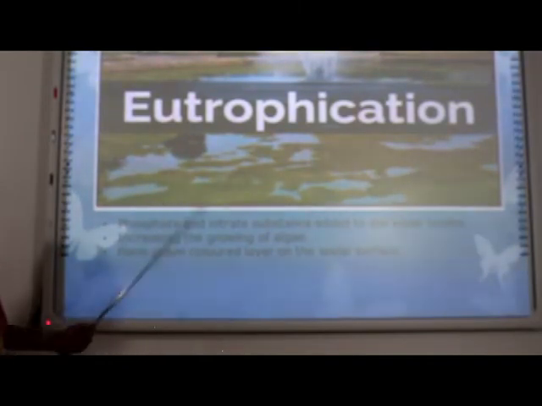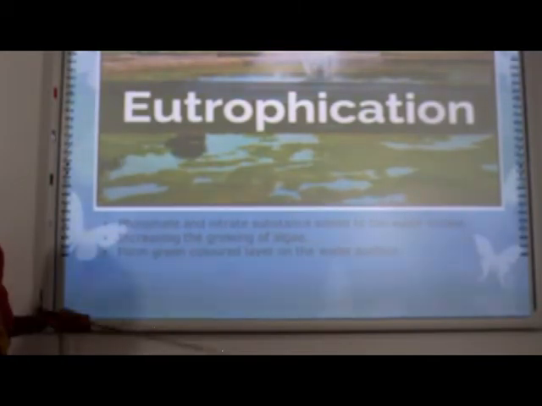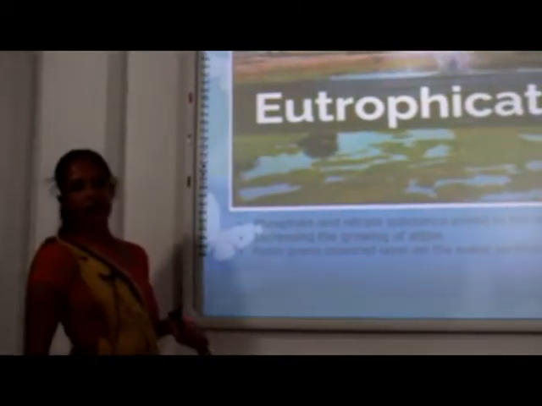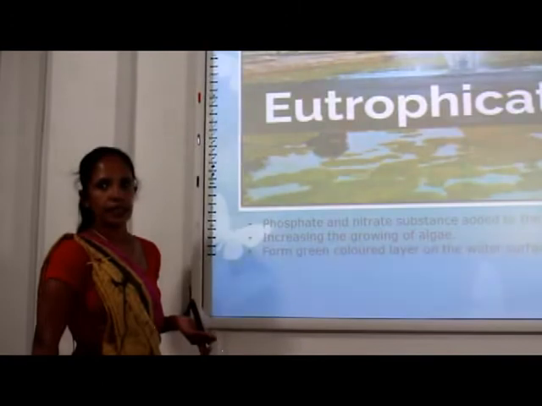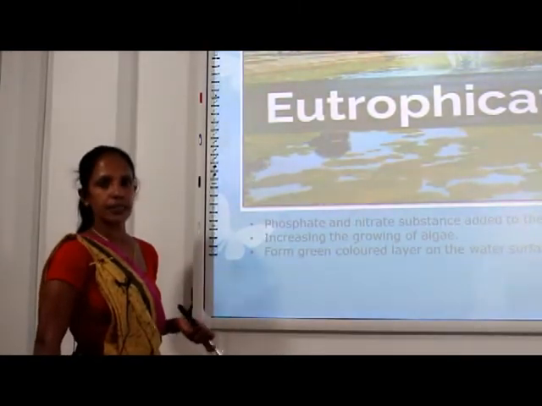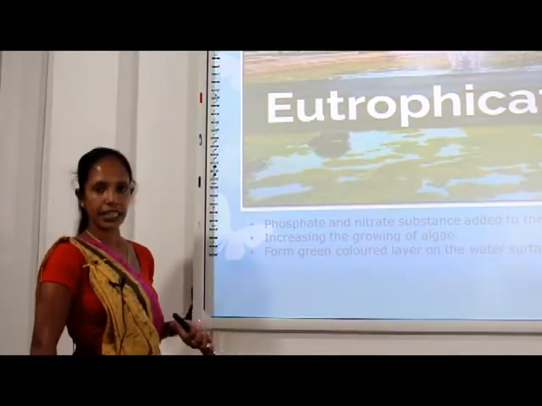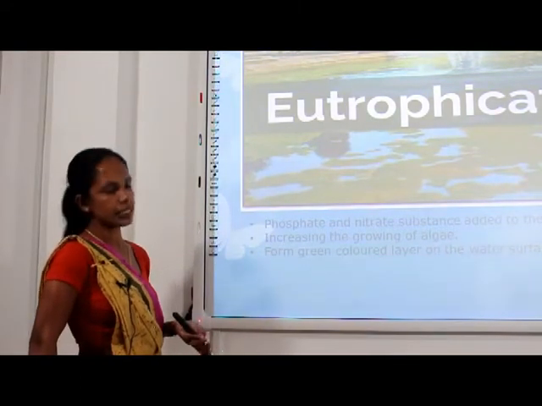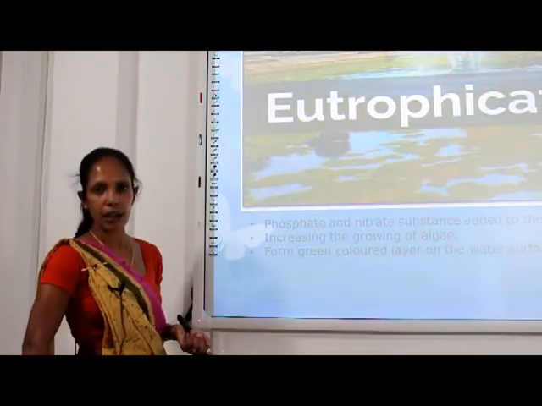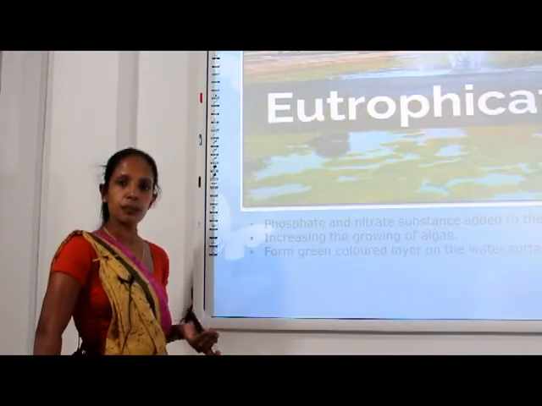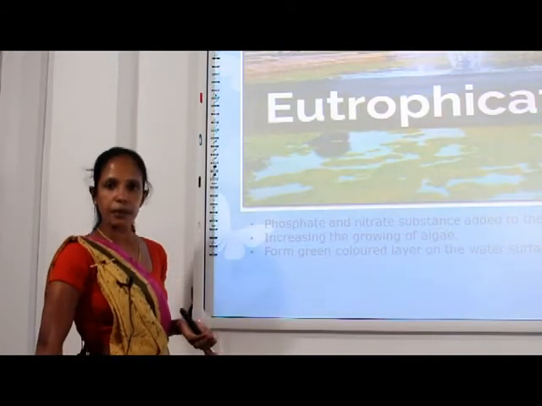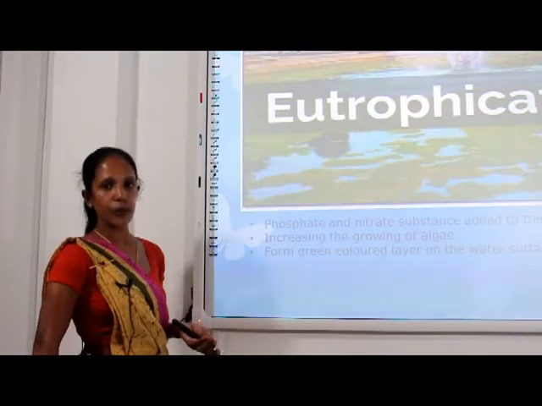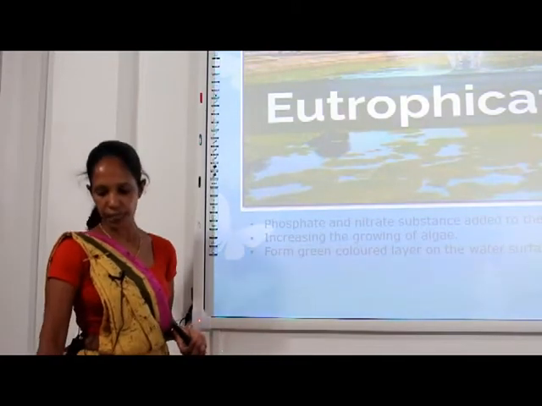This effect we call eutrophication. It destroys the beauty of the environment, and the habitat of aquatic organisms is destroyed. They can't get much oxygen, then anaerobic reactions occur and a bad smell can be seen in those water bodies due to eutrophication.